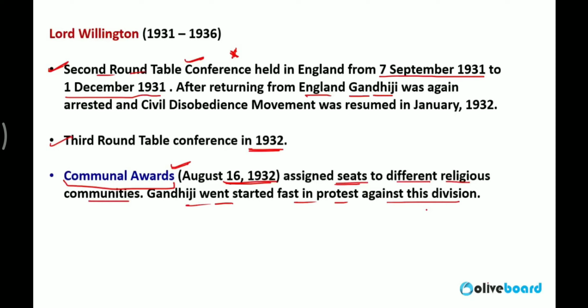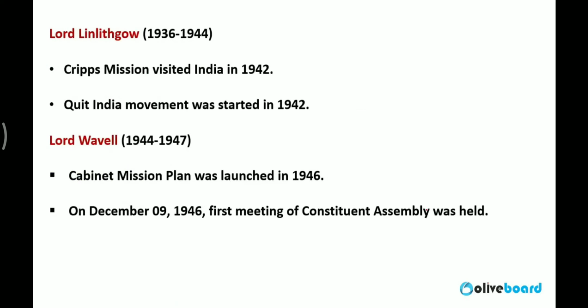किसी पर्टिकुलर एरिया में हिंदू का पॉपुलेशन ज्यादा है तो वहां पर सिर्फ हिंदू ही एज अ कैंडिडेट हो सकता था. Even the voters will be Hindus only. So it was a decision of Britishers to divide Indians on the basis of religion. And Gandhiji went on a fast against this protest.